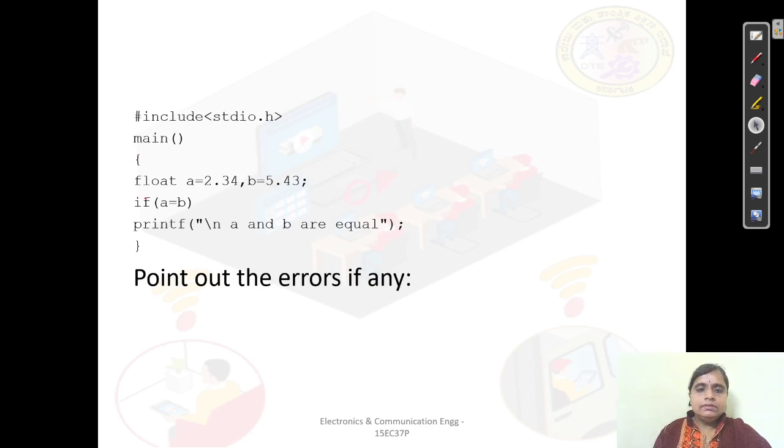Okay. Yes. Just observe this and see if any errors are there. Okay. Float a is equal to 2.34. B is 5.43. If A is equal to B, then print A and B are equal. See, here we have to use a relational operator, isn't it? Though we have not used the relational operator, the output will not be there. But the use of this equal to, that is the assignment operator, will not show you any errors. Okay, it's not going to show it as an error. So here in this program we don't have any errors.